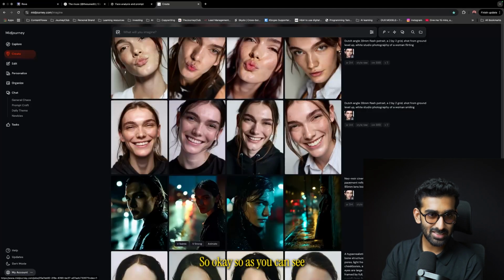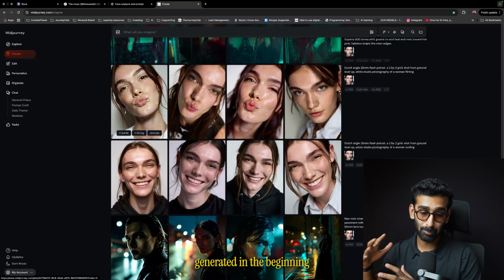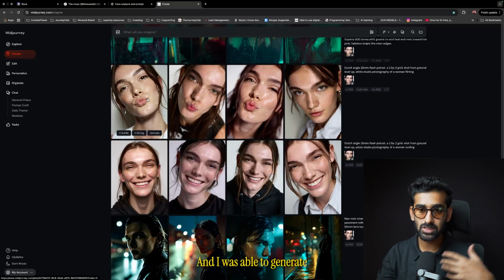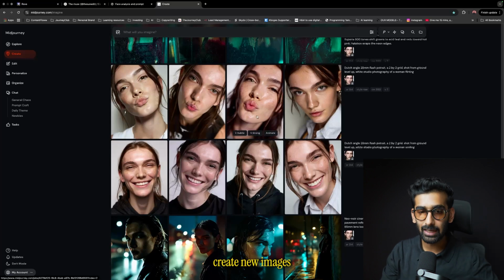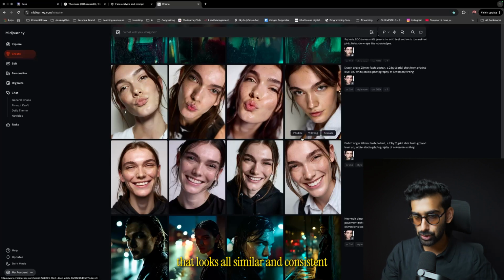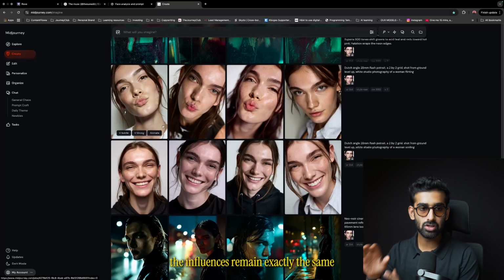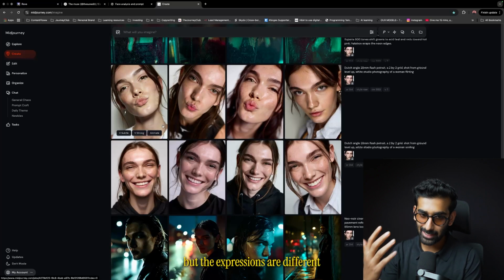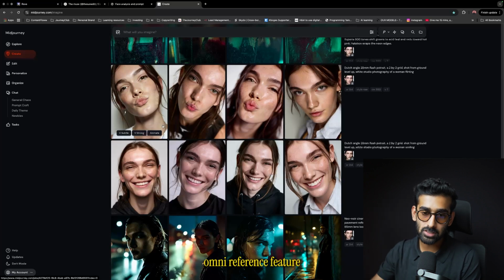So okay, as you can see, this is the face that we generated in the beginning, and then I just used the omni reference feature of Midjourney and I was able to generate and replicate, or you could create new images that look all similar and consistent. So if you see all these 8 images, the face of my character and the influencer remain exactly the same. The expressions are different, which is the beauty of Midjourney's omni reference feature.